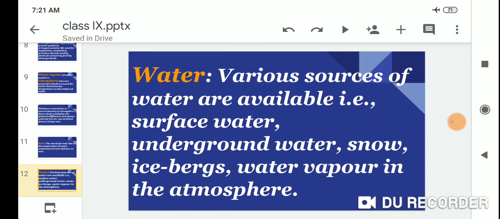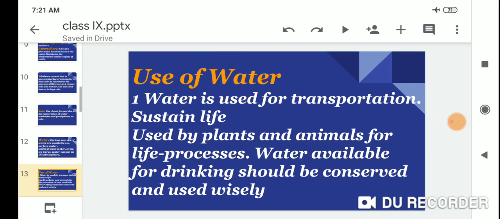Water. Various sources of water are available: surface water, underground water, snow, ice, and water vapor in the atmosphere. Use of water, so dear students.